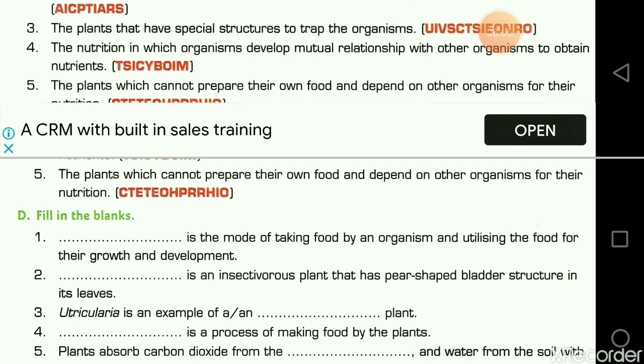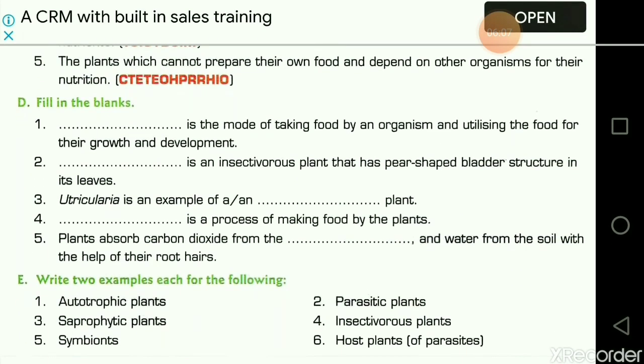The fifth question: the plants which cannot prepare their own food and depend on other organisms for their nutrition are called heterotrophs, or heterotrophic mode of nutrition. Clear?